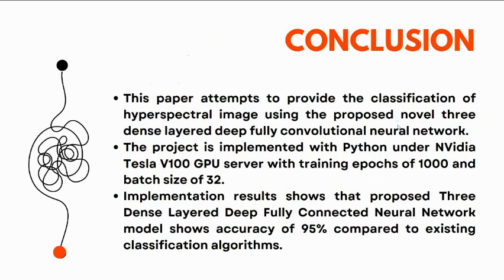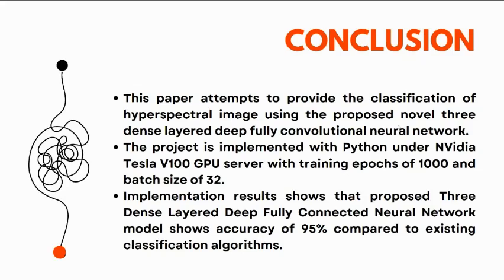To conclude, this paper tries to classify hyperspectral images. It proposed a three dense layered deep fully connected neural network.